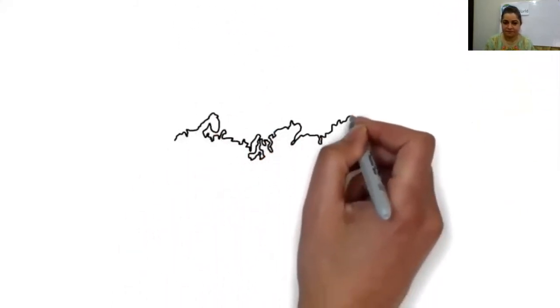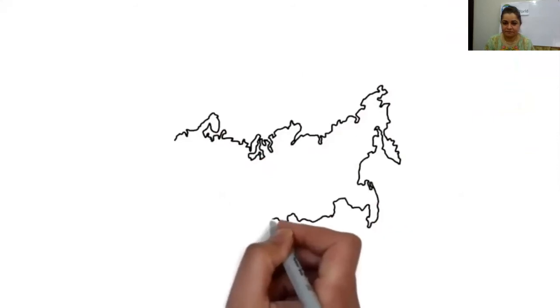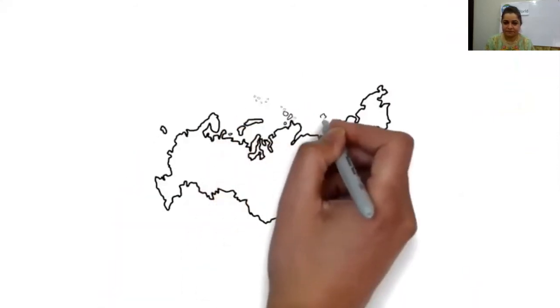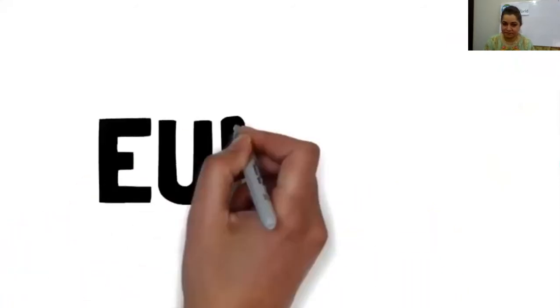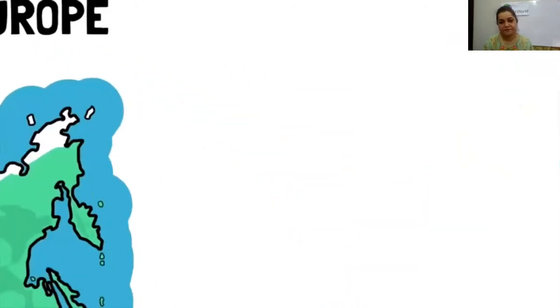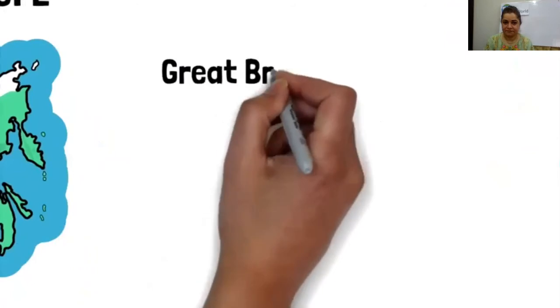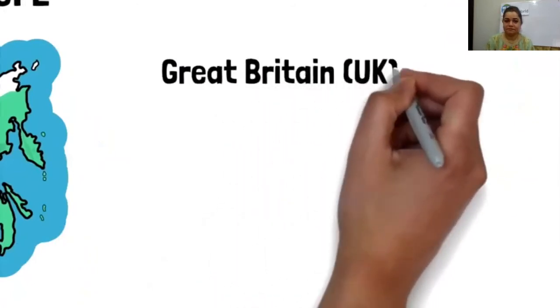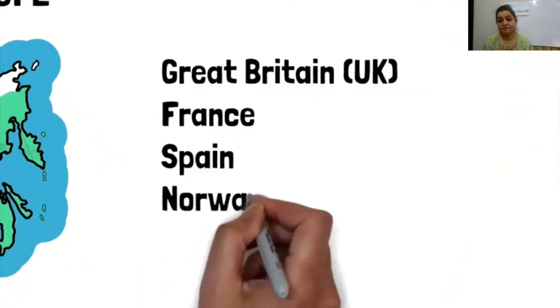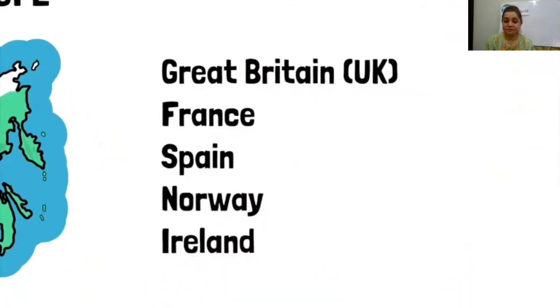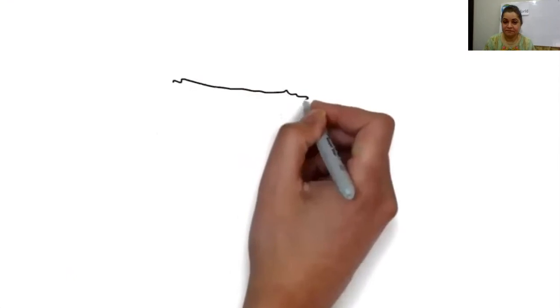And there are many more countries inside Asia since it's the largest continent. Then you have another continent called Europe. Everyone knows about Europe. It has countries like Great Britain, the UK, France, Spain, Norway, Ireland, and many more.